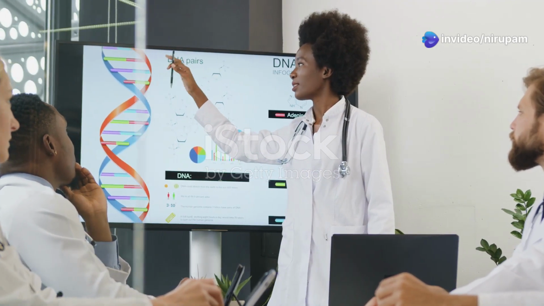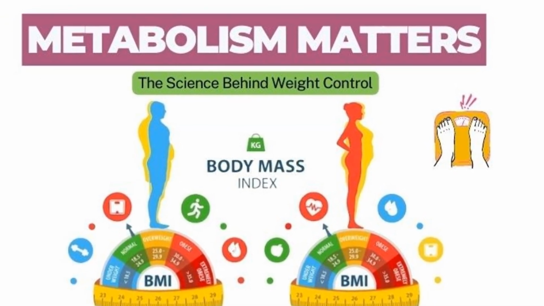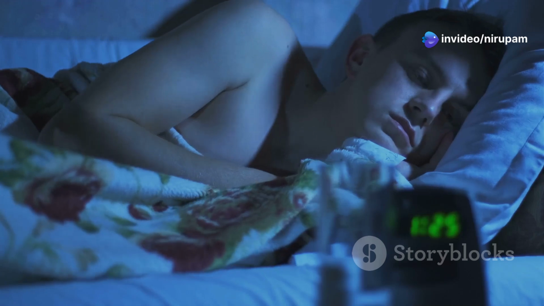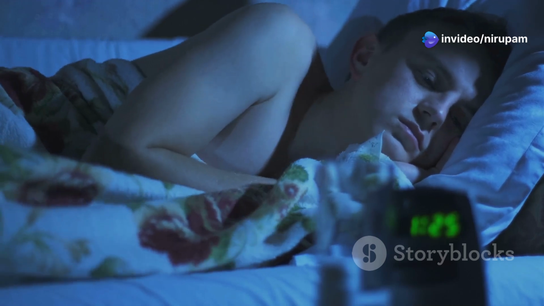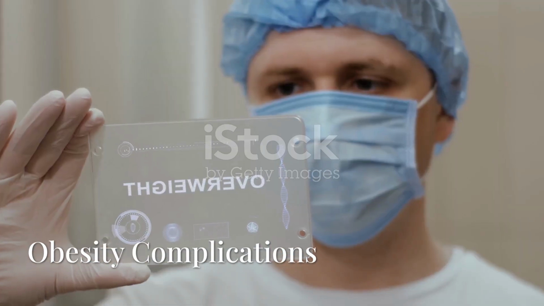Genetics can affect obesity as well. Inherited genes can influence metabolism, fat storage, and appetite regulation. Some medications such as antidepressants, diabetes medication, and antipsychotics can cause weight gain as a side effect. Other factors like stress, emotional challenges, poor sleep, and certain health conditions also play a role in obesity.